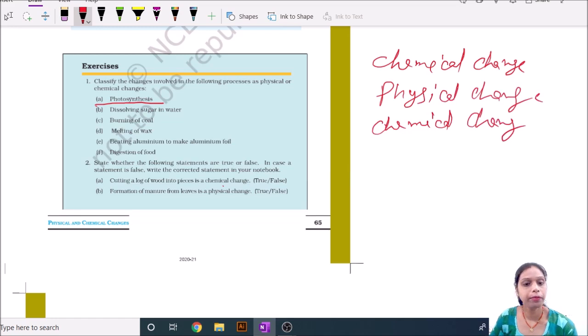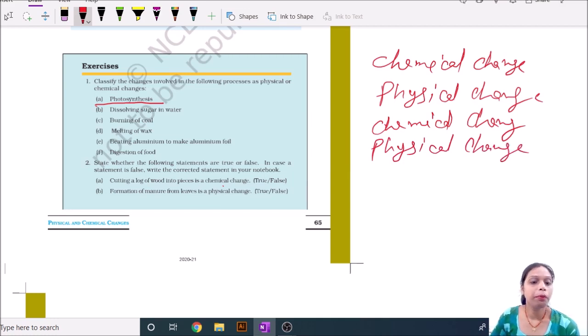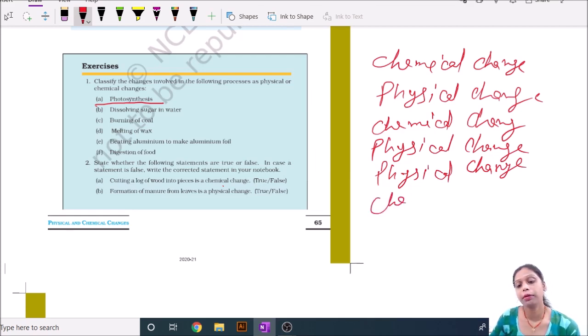Melting wax is a physical change. Beating aluminum to make aluminum foil is a physical change, because I have already discussed with you the characteristics of chemical and physical change. Digestion of food is a chemical change.